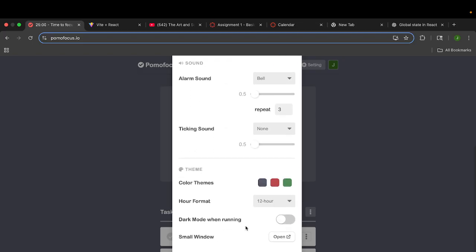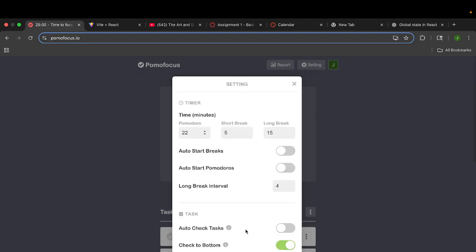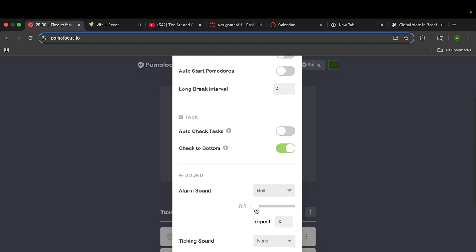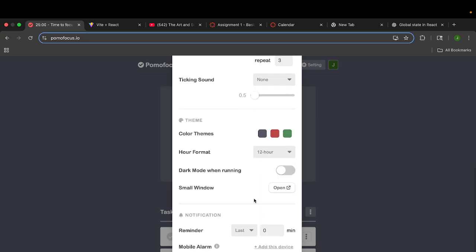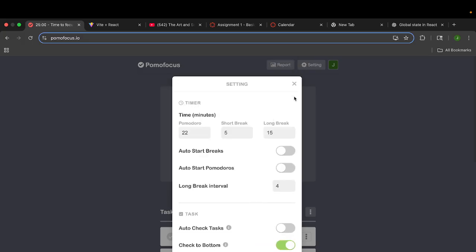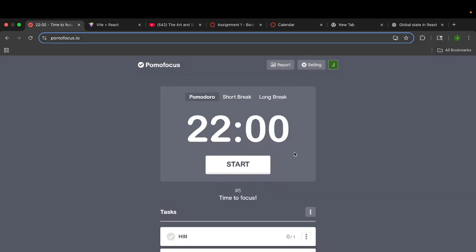We don't need all of this, to be honest. And even I don't use all of this. Like if you don't want to hear the alarm, you just turn it off. Color themes, I mean, color themes is pretty good. Dark mode. Maybe we want a dark mode. But yeah, so we need to make sure that we have our little setting box.